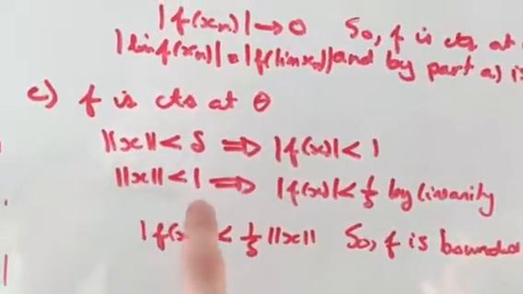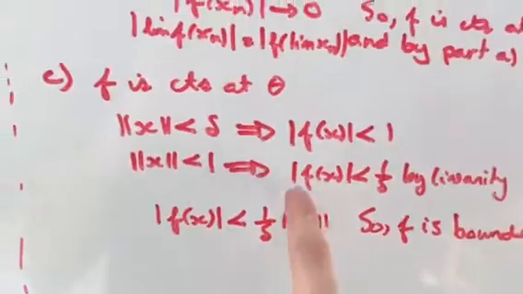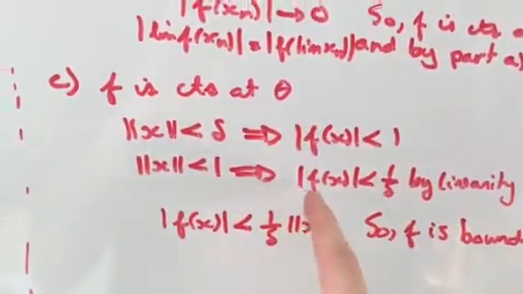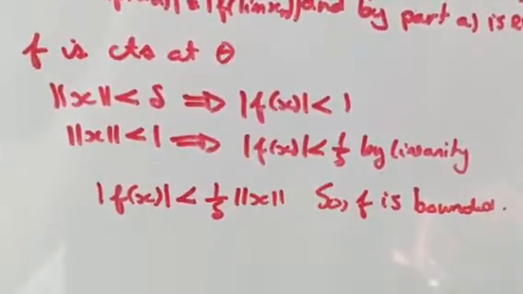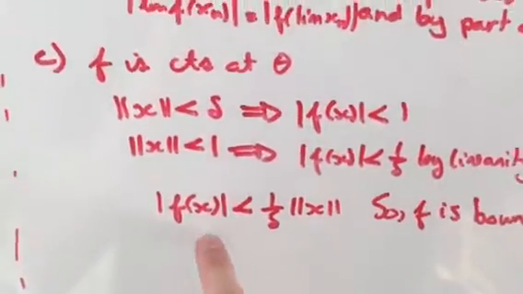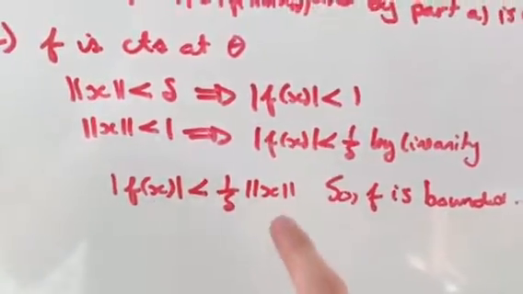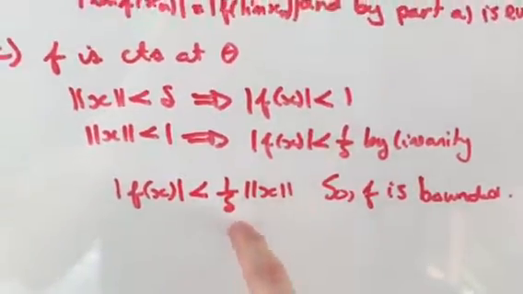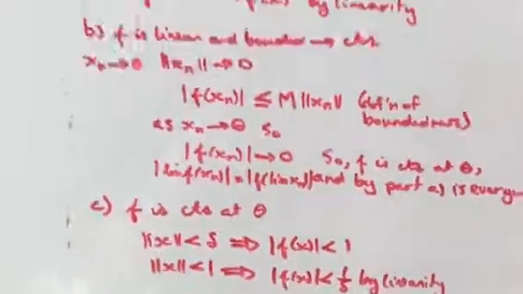So I can just multiply this by 1 over delta. And I do the same thing here in the argument, and I can pull that out because it's linear, and then I can do that on both sides. And so what I end up getting is that f of x is less than 1 over delta times the norm of x, and this is actually the definition of boundedness, where m is being played by the role of 1 over delta. So that is proof 2.5.